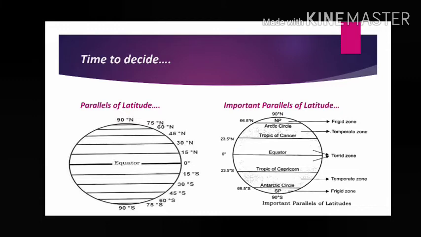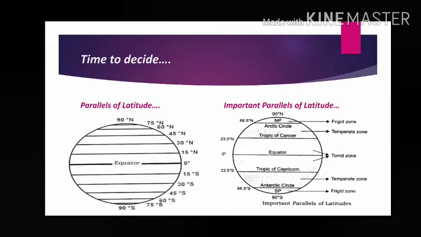There are some important parallels present. Parallels of latitude, we know these names: equator, that means 0 degree, Tropic of Cancer 23 degree 30 minute north, then Arctic Circle 66 degree 30 minute north, and North Pole, that is 90 degree north. Here in the southern hemisphere, Tropic of Capricorn 23 degree 30 minutes south, Antarctic Circle 66 degree 30 minutes south, and another, that is South Pole 90 degree south.